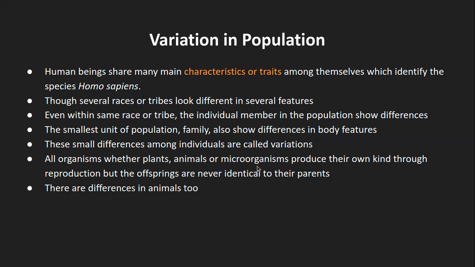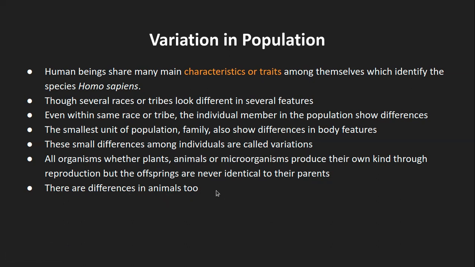The exception can go to microorganisms. There are certain microorganisms which reproduce exactly the same copies, but still there are quite a few which do not, especially in the case of plants and animals. The offspring are never identical to their parents. And within those plants or animals, there are intrinsic differences as well, especially in the case of animals.